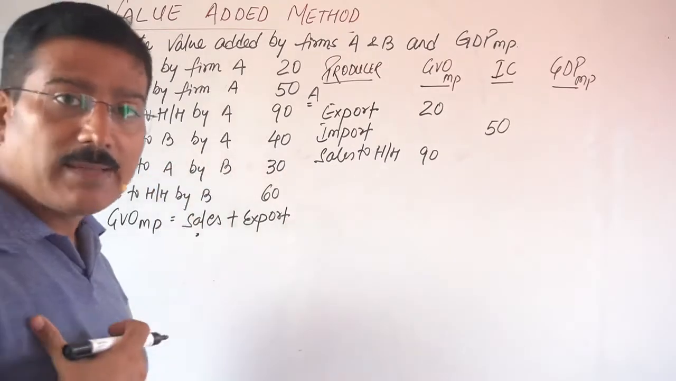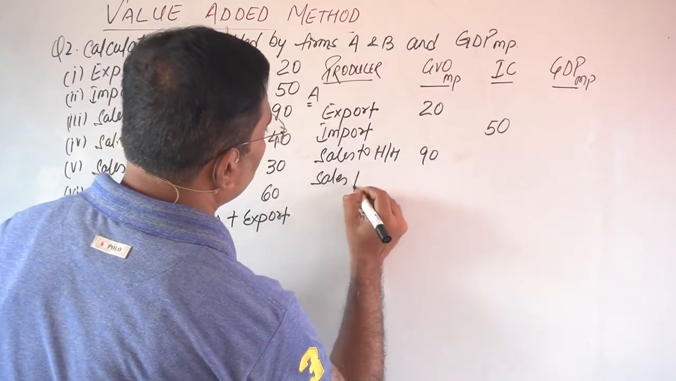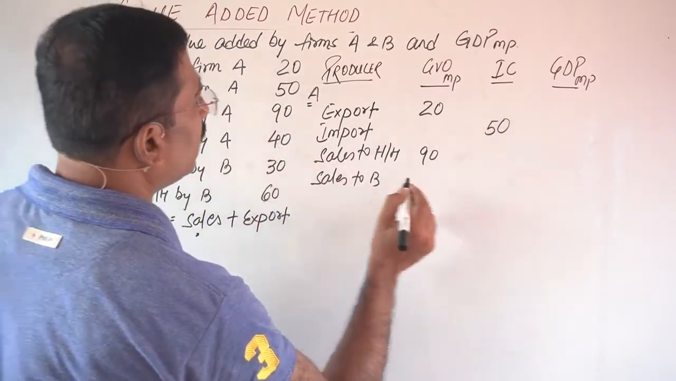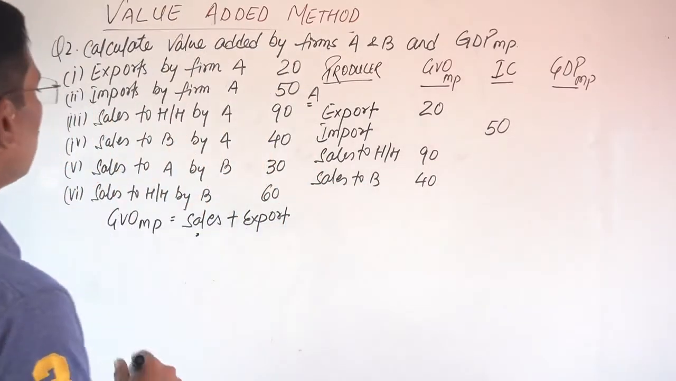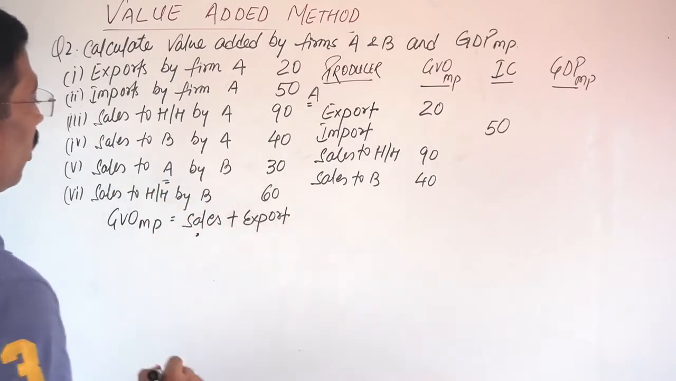Then sales to B by A. Again, I am selling. Sales to B. How much? That is 40. Next, sales to A by B. Now look here. Sales to A. Who is selling?